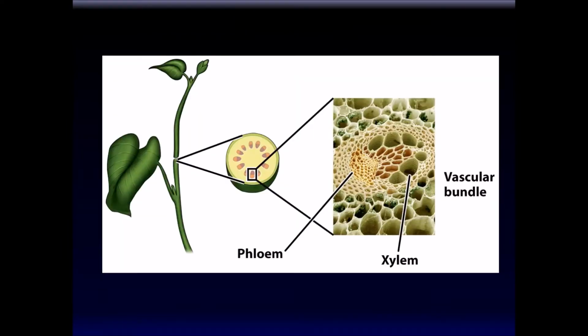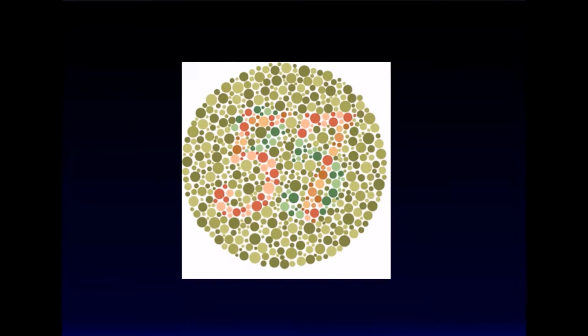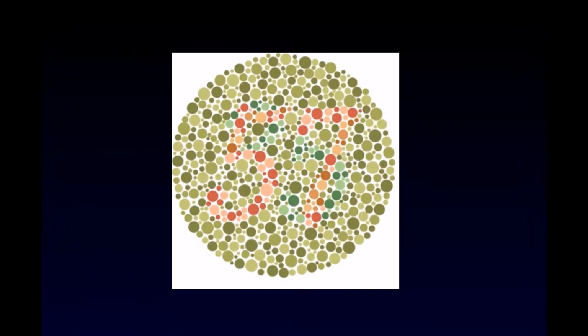So if you take a cross-section of a stem over here, you may see the vascular tissue arranged in this manner in vascular bundles. As we have studied before, the vascular bundles are arranged differently in a dicot versus a monocot stem. In a dicot stem, they're very organized in their arrangement, whereas in a monocot stem, they seem to be more haphazard. And sometimes their arrangement seems to make no sense.